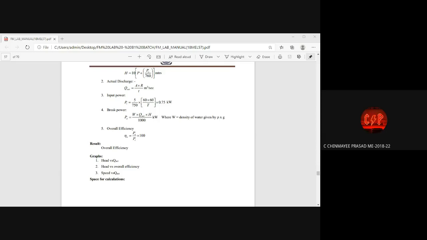So what is the first head value? How much did you get? 22.36. Very simple: 10 multiply by 3 plus 150 divided by 760. You don't have to convert kgf per centimeter. No, nothing. That's why I said no need to convert whatever value I have given. Just put that value, substitute, and get the answer. No need to convert that, whatever that equation is there.